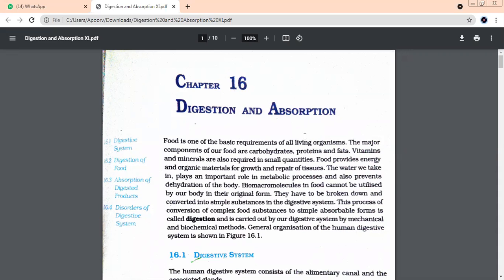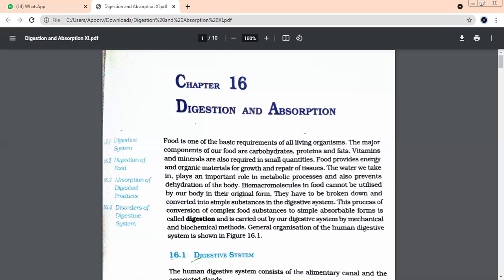Let's talk further. Biomacromolecules in food. What do you mean by macromolecule? Ma'am, larger molecule. Yes, beta. Those molecules which are very large, our body cannot utilize them in the original form. So obviously we discussed digestion, that they have to be broken down into simple substances. So this process by which you change the complex food into simple form is what we call digestion.